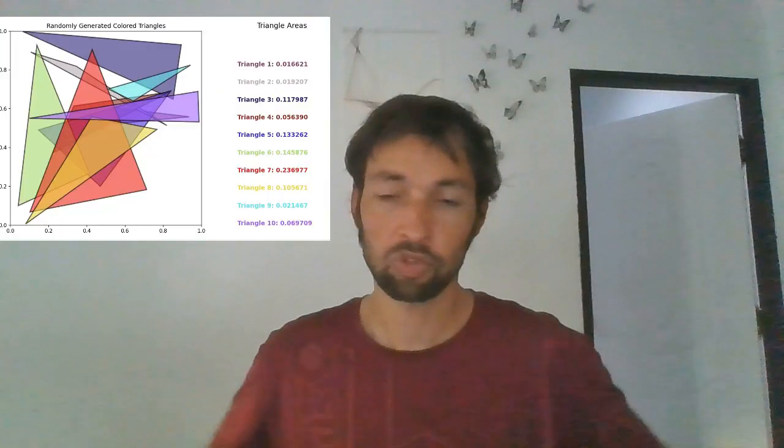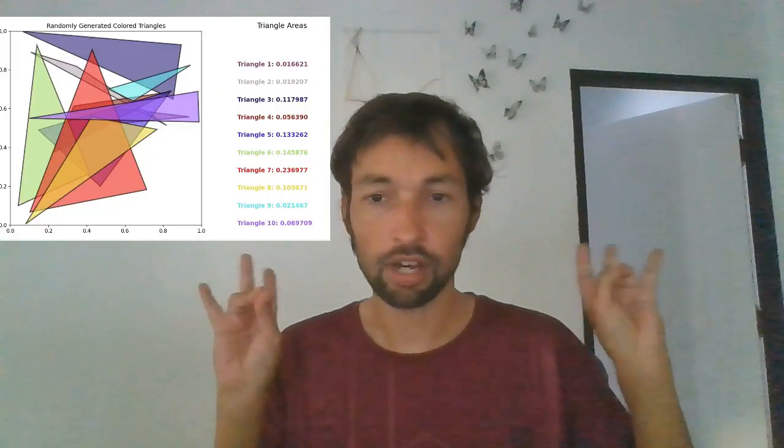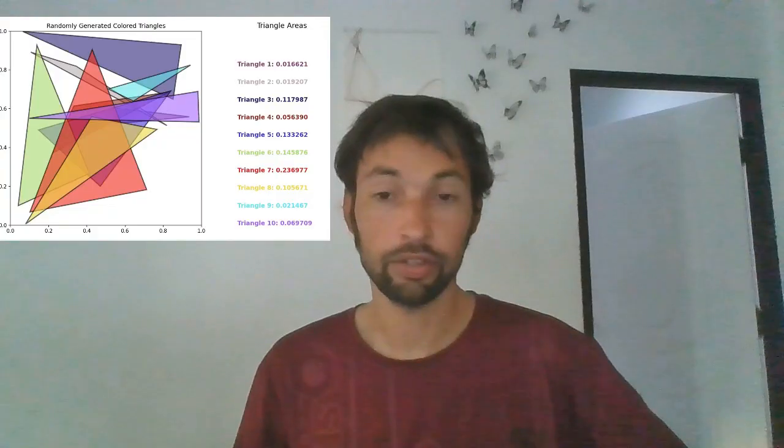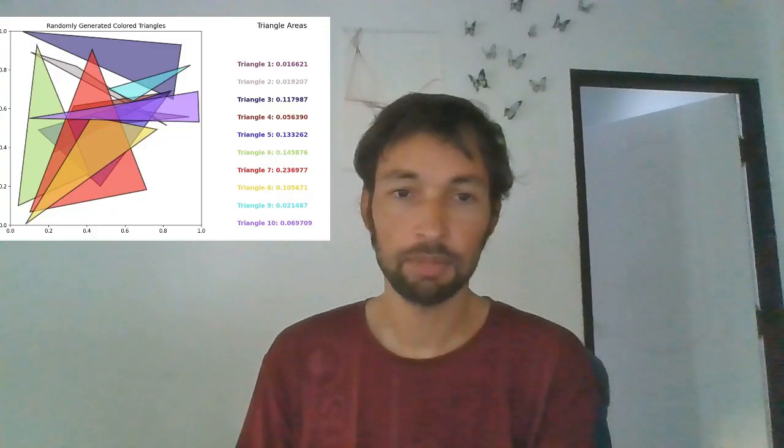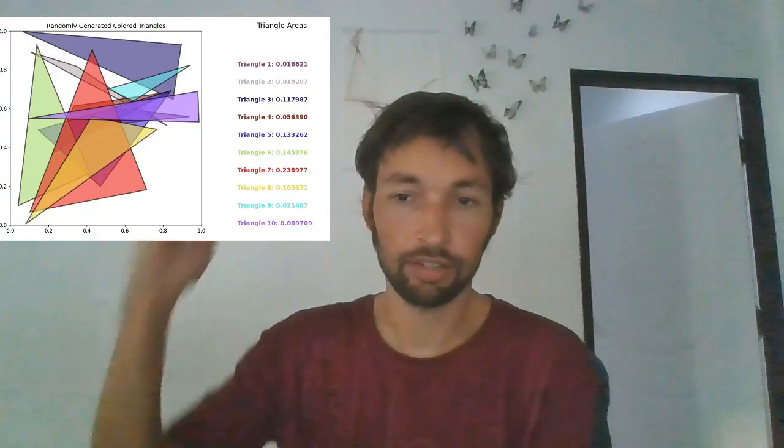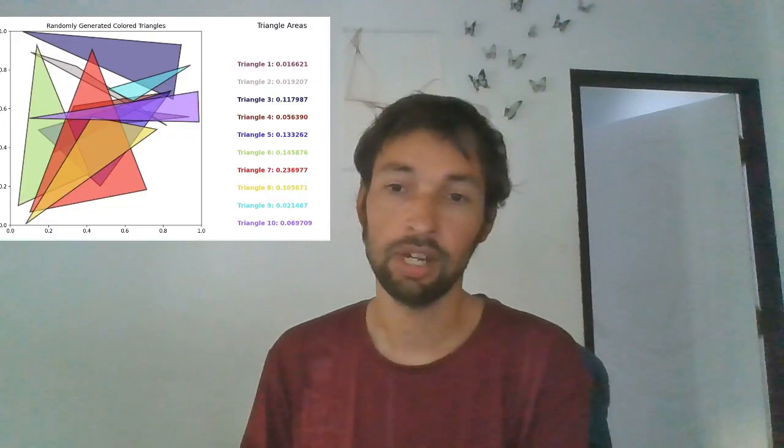What is the area of an average triangle? It's such a simple question. Okay, so here's a visible demonstration of the 10 randomly picked triangles and the areas in the colors scheme.